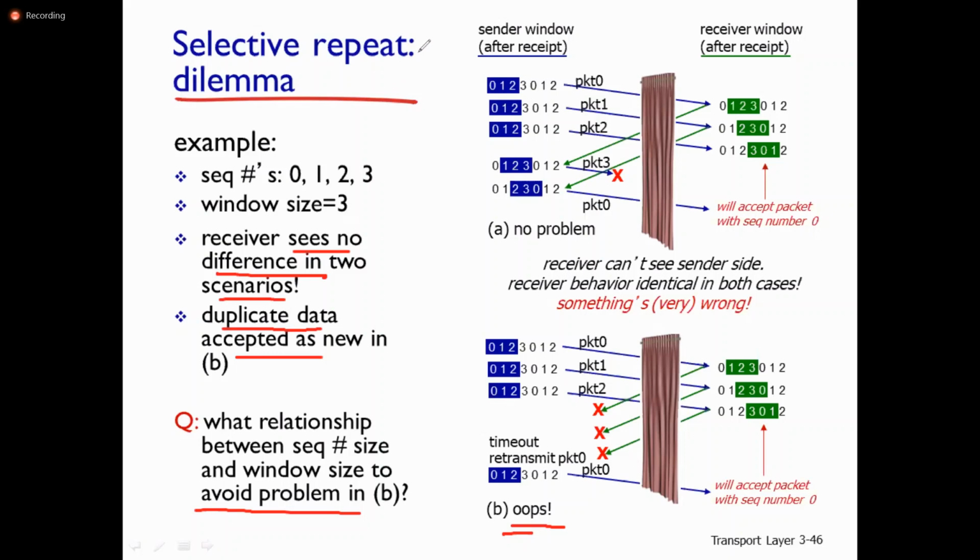So here it may think that the packet may be a duplicate. Again it is receiving packet 0, packet 1 like that, but it's a new packet in this case. Because the acknowledgement signals are lost, after timeout the sender again retransmits the packets. Here 0 is again retransmitted. Here the 0 means the new packet.